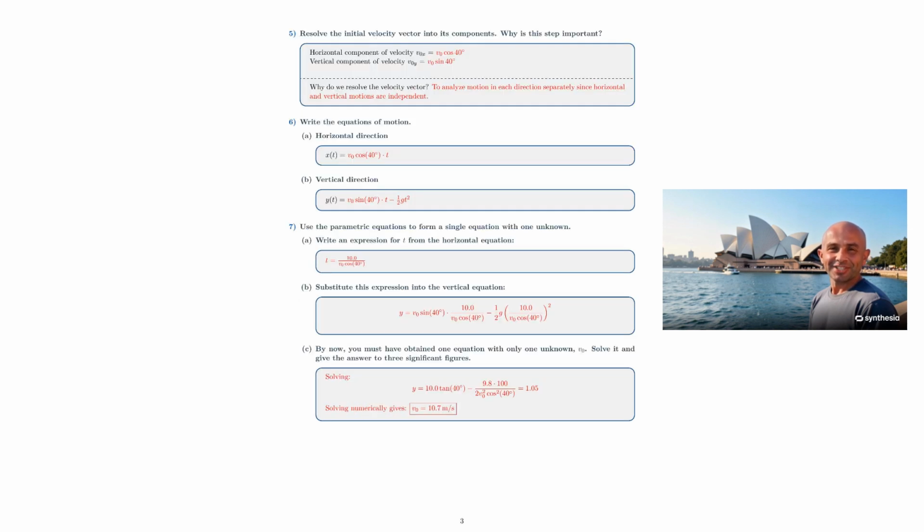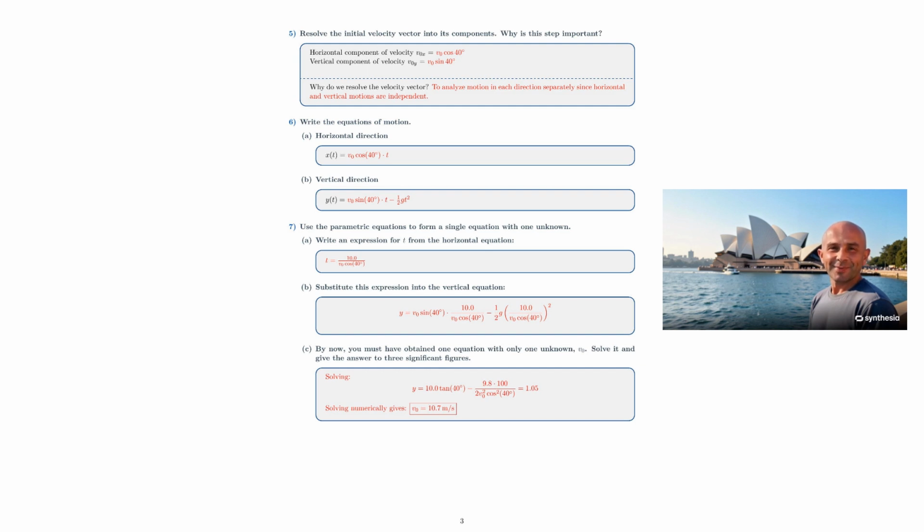Page 3. 5. Resolve the initial velocity vector into its components. Why is this step important? Horizontal component of velocity, v0x equals v0 cosine 40 degrees. Vertical component of velocity, v0y equals v0 sine 40 degrees. Why do we resolve the velocity vector? To analyze motion in each direction separately, since horizontal and vertical motions are independent.